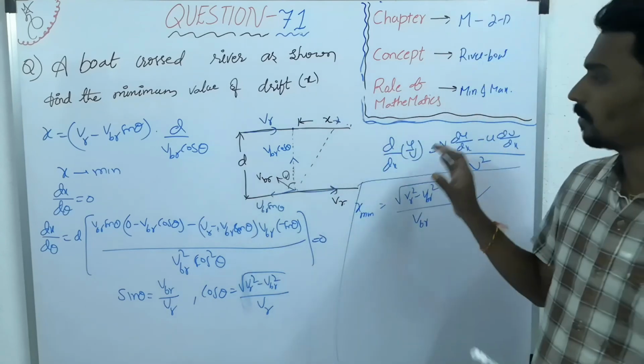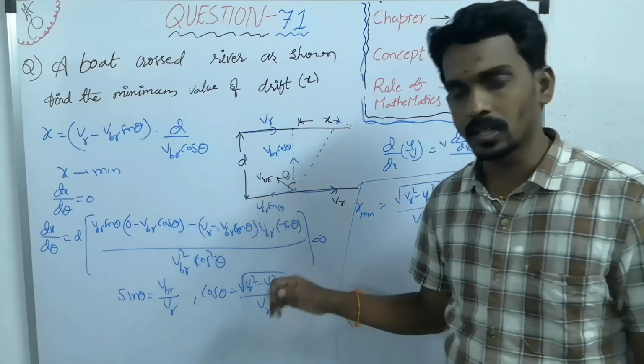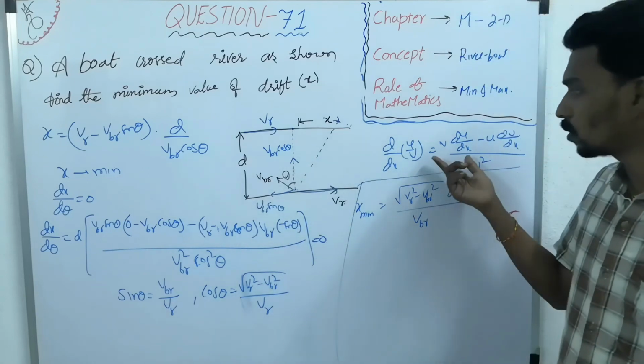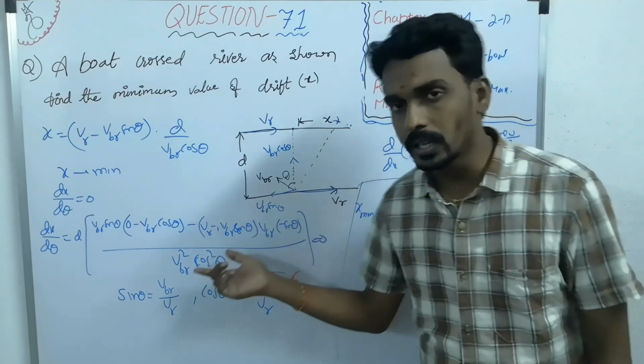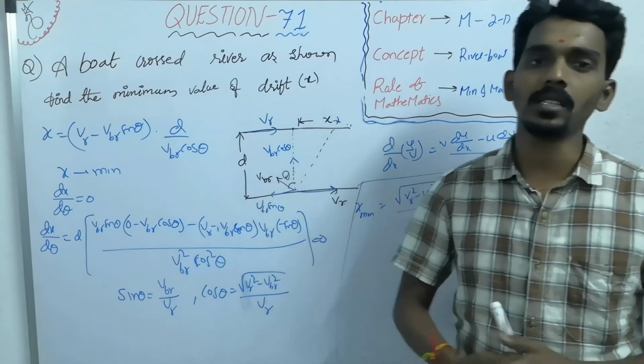So what mathematical phenomenon have we used? Differentiation. If you know differentiation, only then can you understand, because you should know the differentiation of sin or cos. That's why mathematics is important.